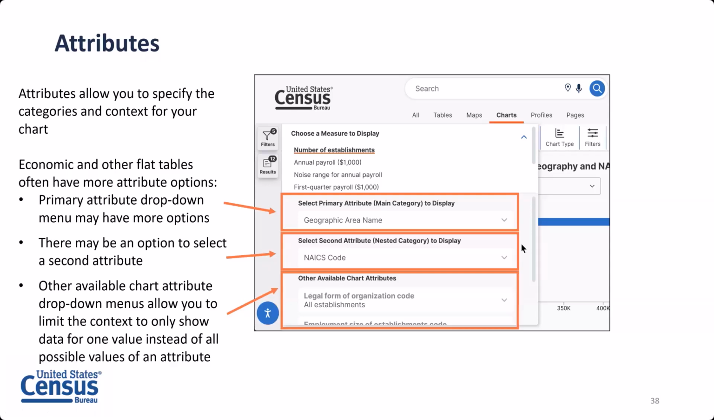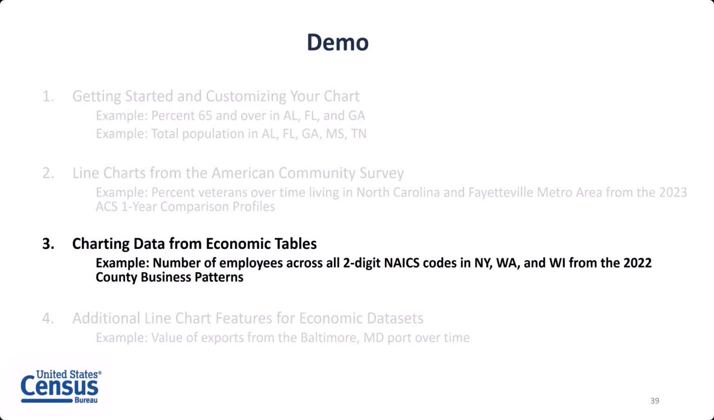I know it's a lot of information to take in on a slide, so we're going to see on the live site how this actually works. But again, the most important thing to be mindful of is just be aware that there's additional options in the measures drop-down option. For this example, we're going to map out the number of employees across 2-digit NAICS codes in a few different states. I chose New York, Washington, and Wisconsin so we can see how employment compares in those states. For this example, we're going to be referencing the 2022 County Business Patterns.